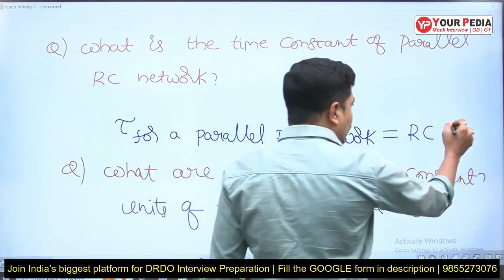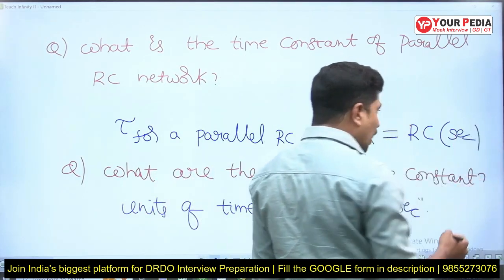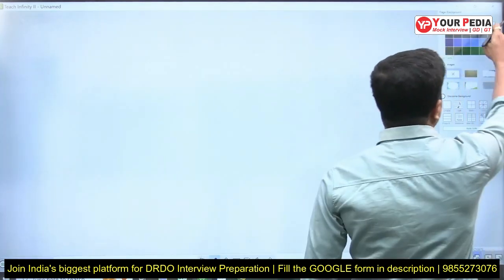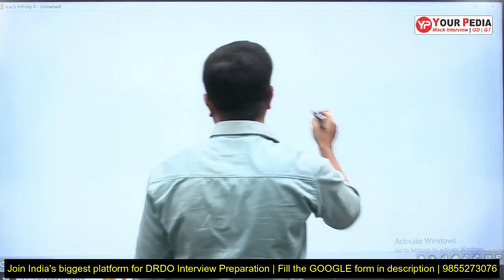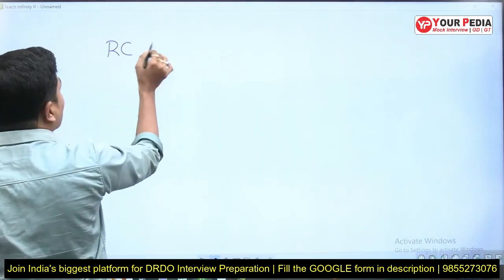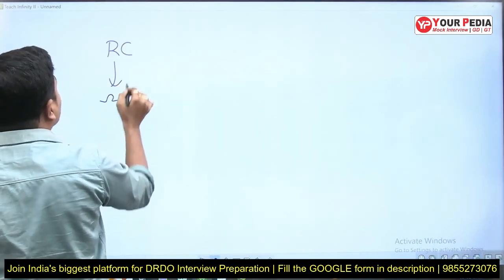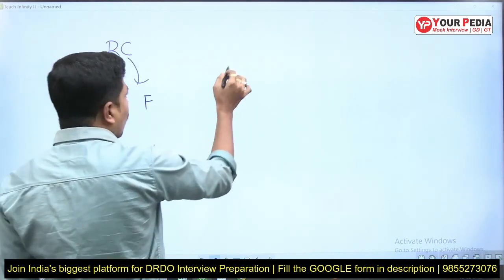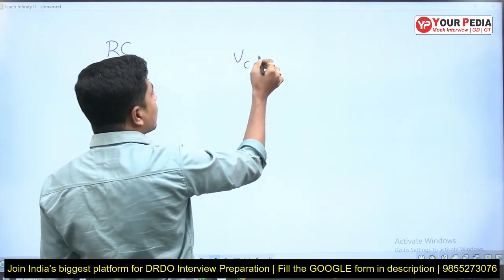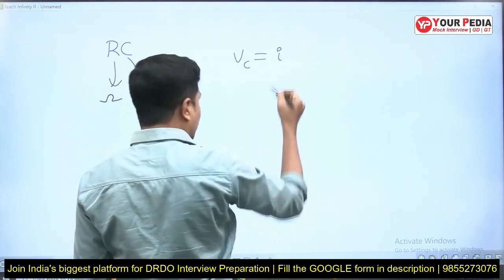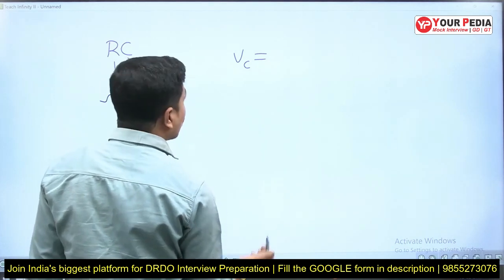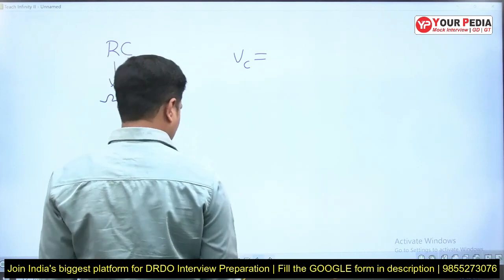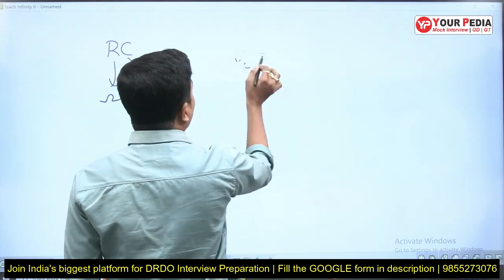We are saying that the units of time constant are seconds. Can you prove that R into C is seconds? Yes, we can prove it. Let's do that. Observe here carefully. R into C units I need. R is in ohms, C is in farads. Let's keep ohms as ohms. I know one formula, but let's take IC, that is easy for us.